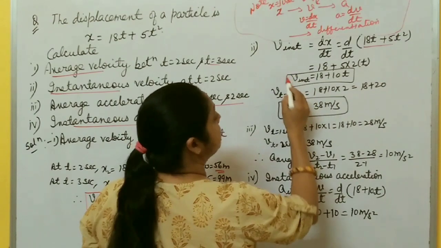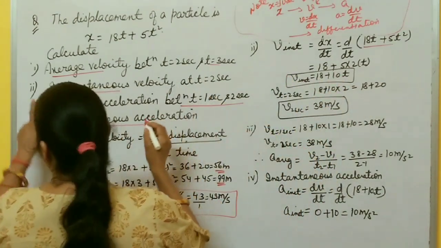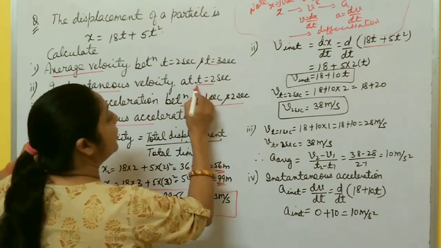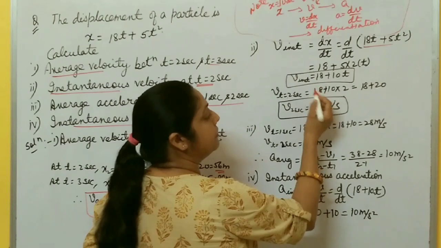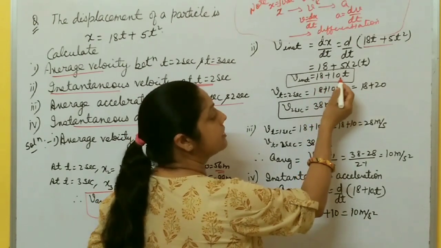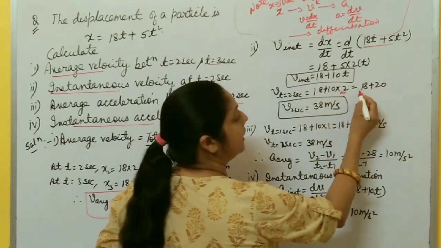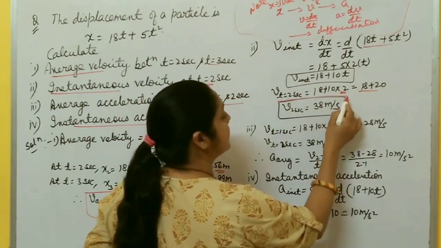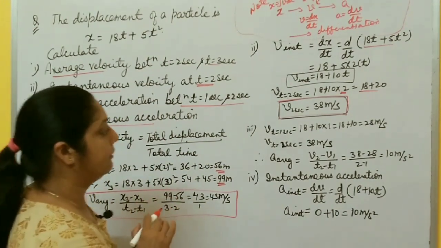So the equation becomes v instantaneous equals 18 plus 10t. You have to calculate instantaneous velocity at t equal to 2 seconds. You put t equal to 2, v instantaneous becomes 18 plus 10 into 2, you get 18 plus 20, it means 38 meter per second. This is instantaneous velocity at t equal to 2 seconds.